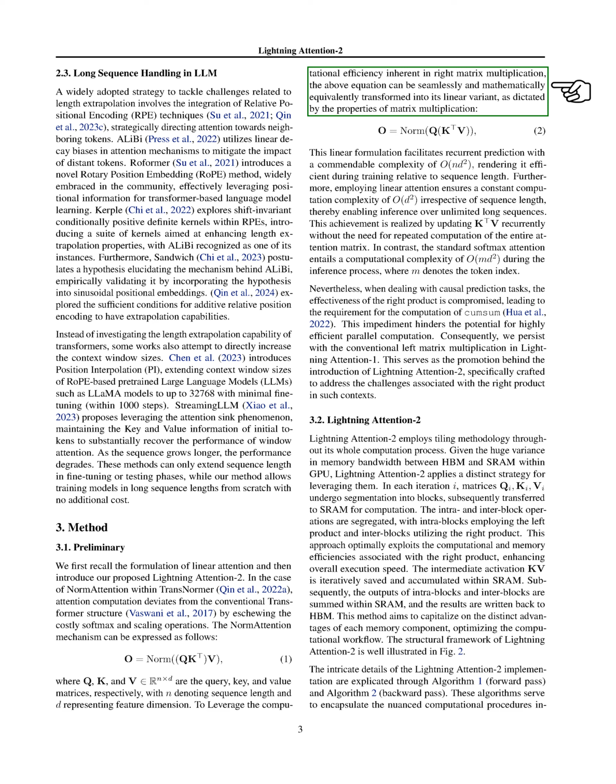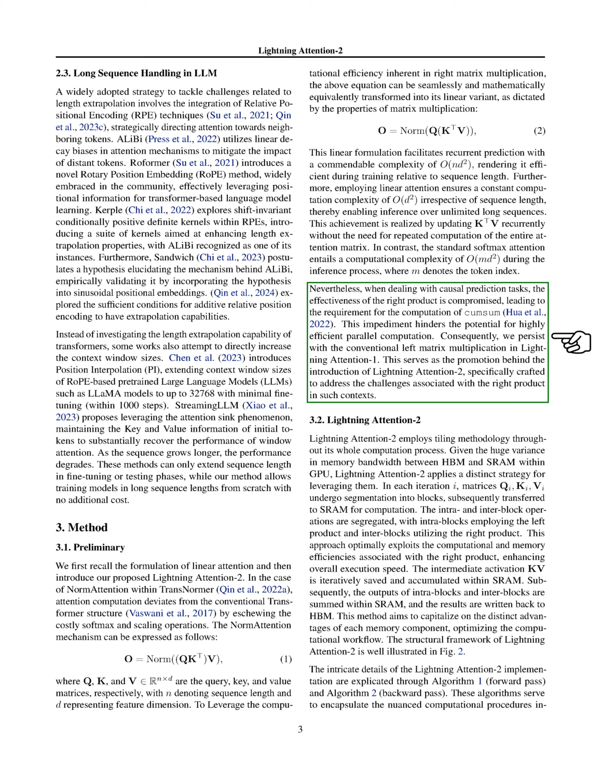This linear form allows for recurrent prediction with a complexity of O(n d squared), making it efficient during training relative to sequence length. Moreover, using linear attention ensures a constant computation complexity of O(d squared), regardless of sequence length, allowing for inference over unlimited long sequences. This is achieved by updating the product of the transposed key matrix and the value matrix recurrently, without the need for repeated computation of the entire attention matrix.